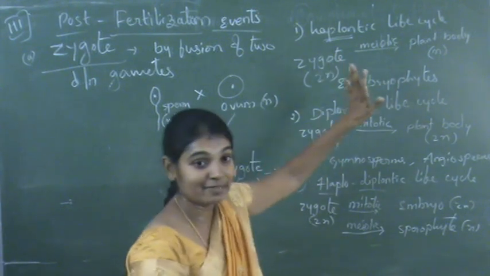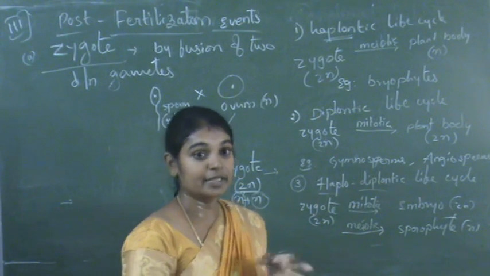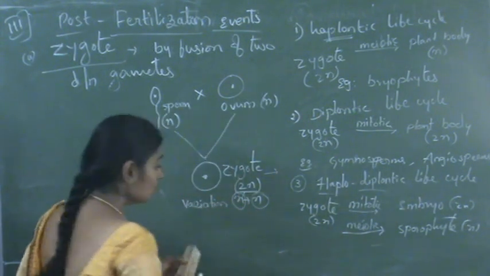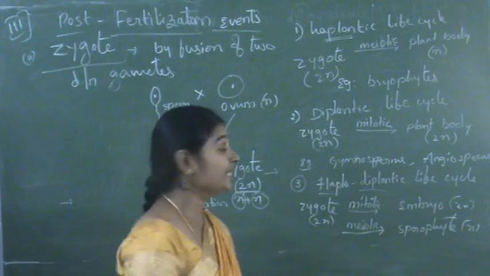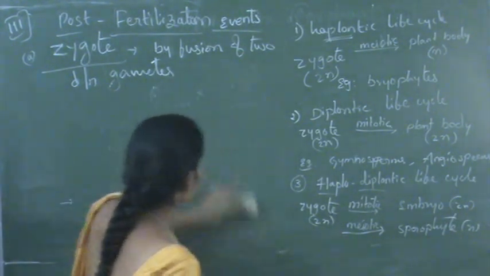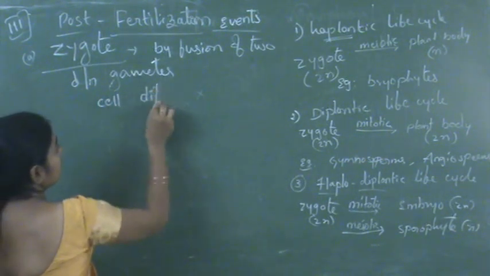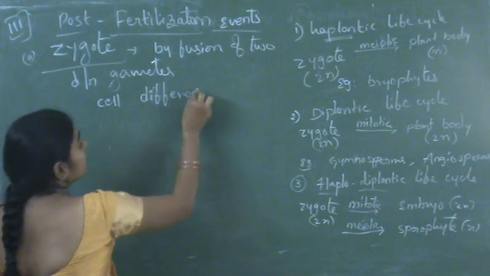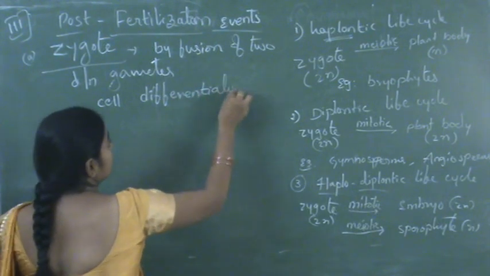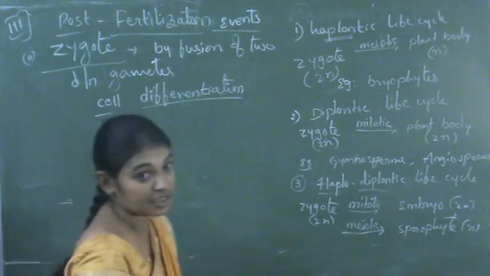So once the cell divisions are completed, say it reaches an 8-celled stage or 32-celled stage, now cell differentiation takes place. So what is cell differentiation?